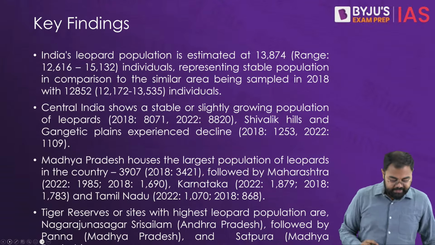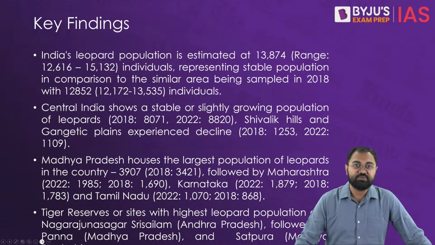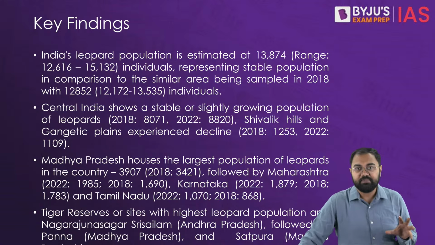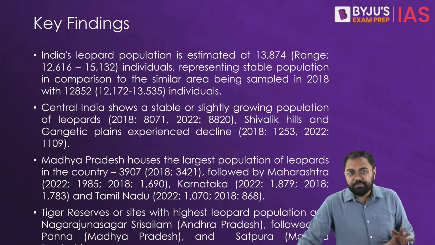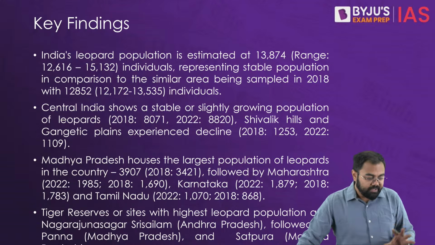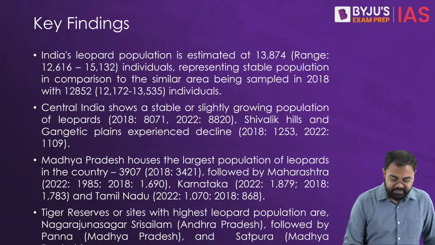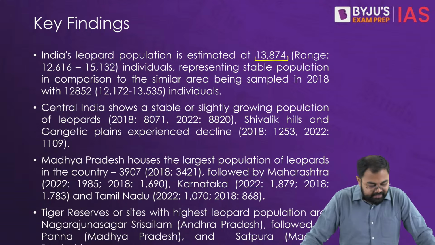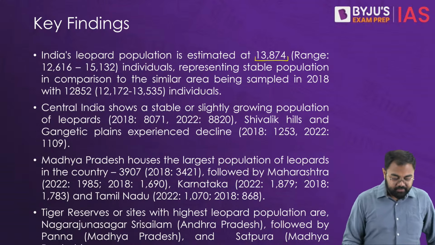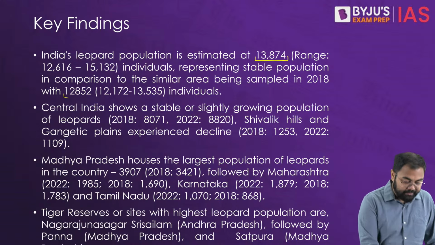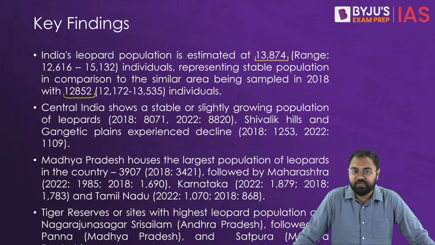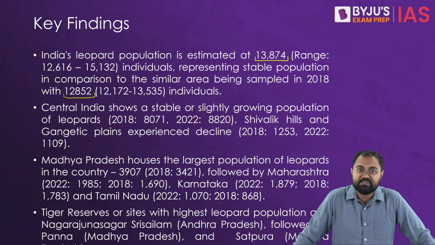Now overall, when you look at some of the key findings in this particular report, there are state-wise reports also that have been published, although not every state and every number is important here, but there are certain figures like these. For example, the estimated number stands at 13,874, and when we compare it to the last time, the 2018 report, it stood at 12,852. So you can say that there has been some increase in the population of leopards in India.